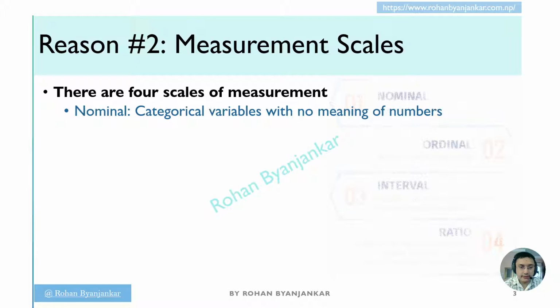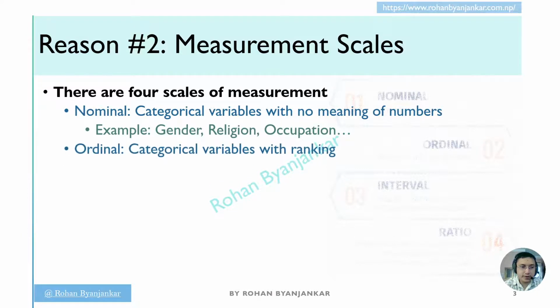If we code the male as 1 and female as 2, then the numbers assigned to male and female have no numerical meaning. That is, we cannot do addition or subtraction or division or multiplication. The examples are gender, religion, occupation.